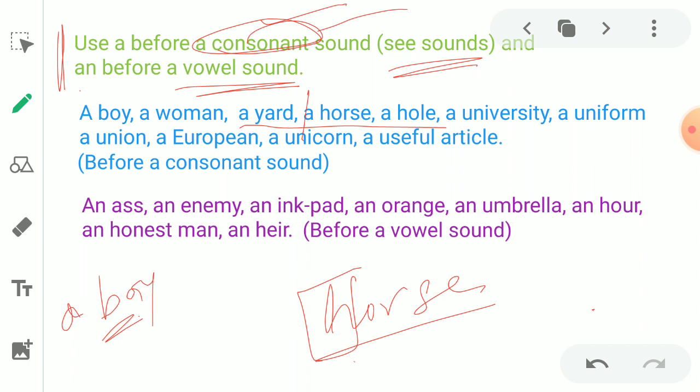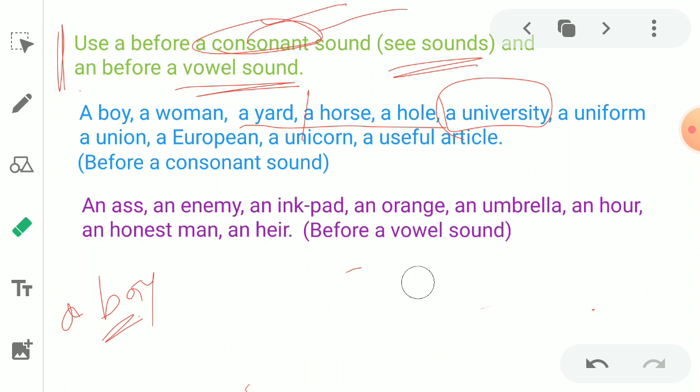But the way we produce its sound, that is consonant. As a result, we can use a horse. Similarly, a hole. Okay, but when we come to the word which begins with U, here we have a problem. Let me tell you how it is.